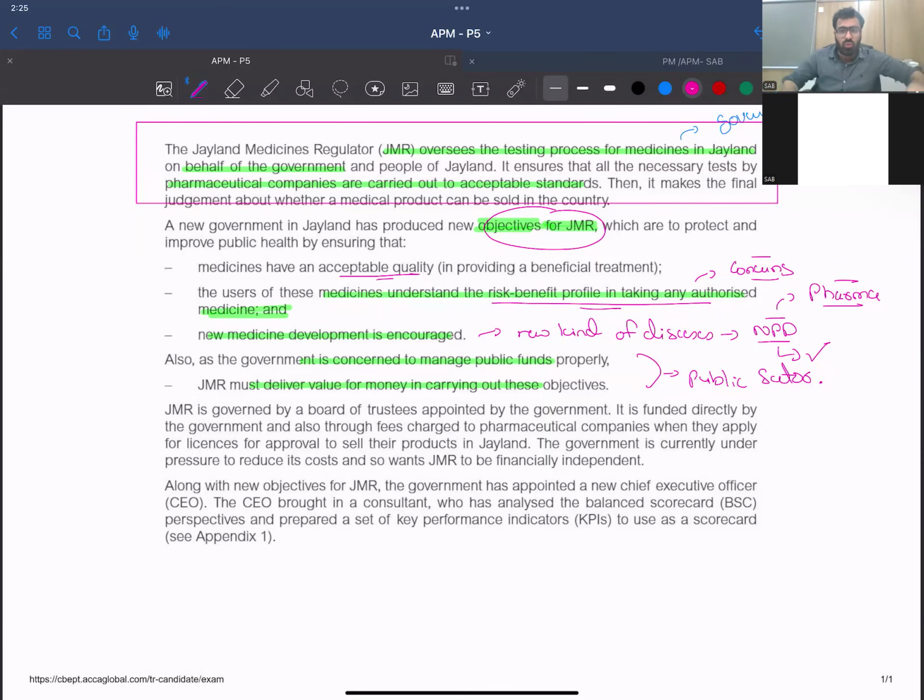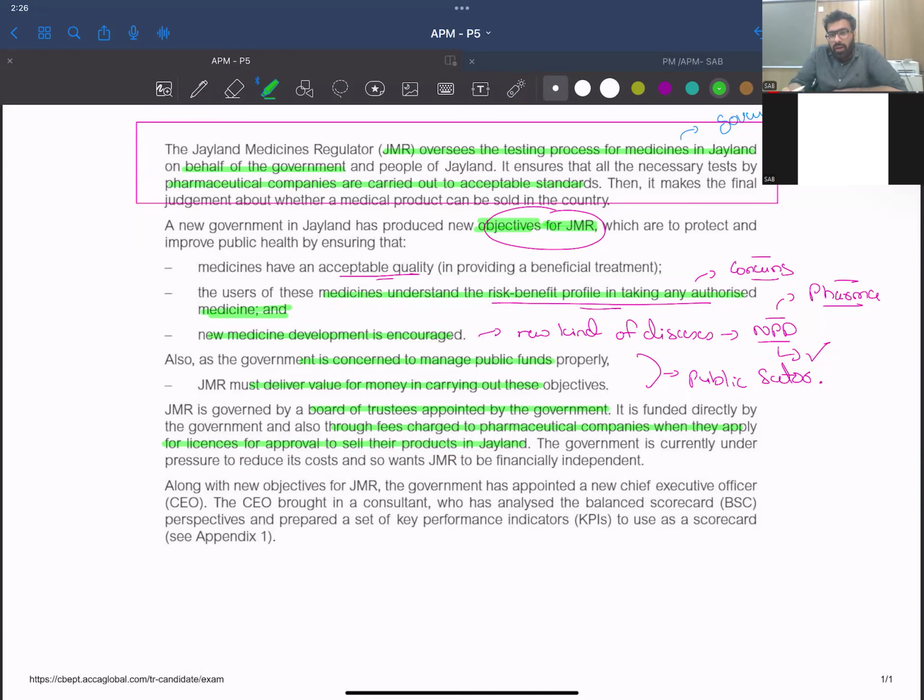So let's discuss the other parts as well. JMR is governed by a board of trustees appointed by the government. So it's run by the trustees rather than directors, right? So again, a public sector body. It is funded directly by the government, and also through fees charged to pharmaceutical companies when they apply for a license for approval to sell their products in J-Land. So it's mainly funded by the government, but there are also fees charged for the approval of the licenses.